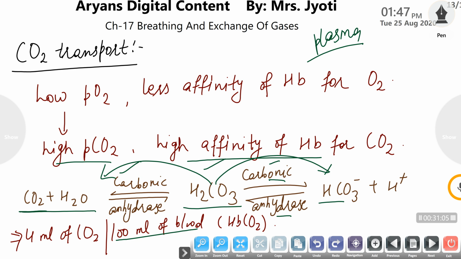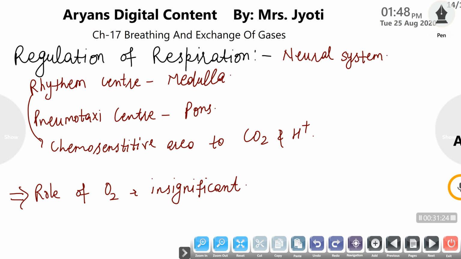Carbon dioxide is produced as carbon dioxide, transported in the form of carbonate ion in the plasma, and finally excreted as carbon dioxide on reaching the lungs, and this mechanism is catalyzed or controlled by the enzyme carbonic anhydrase.